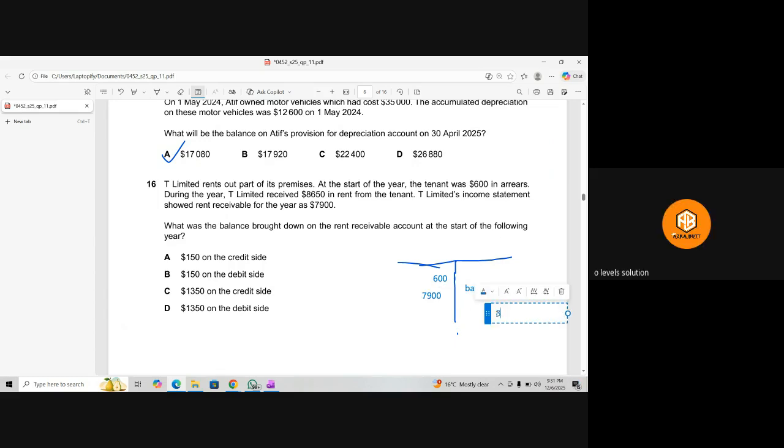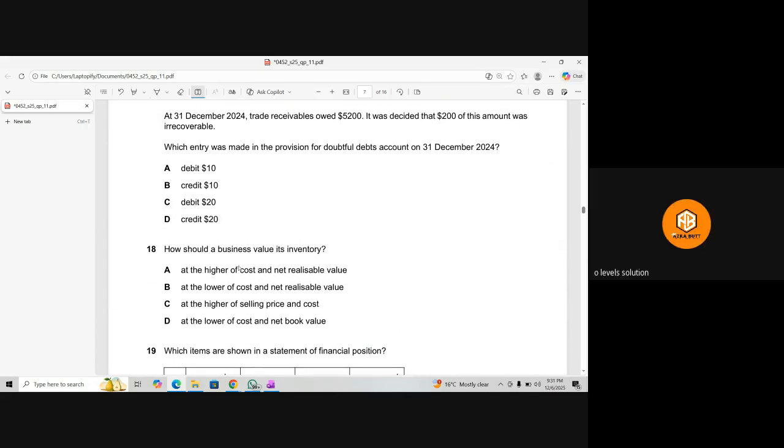Okay. 8,650. Balance c/d will be here on the debit side, and here on the credit side. It will be on the credit side, no? Yes. Because they're talking about the balance brought down, not carried down. So this option A is the right option. Yes. Now solve this one.